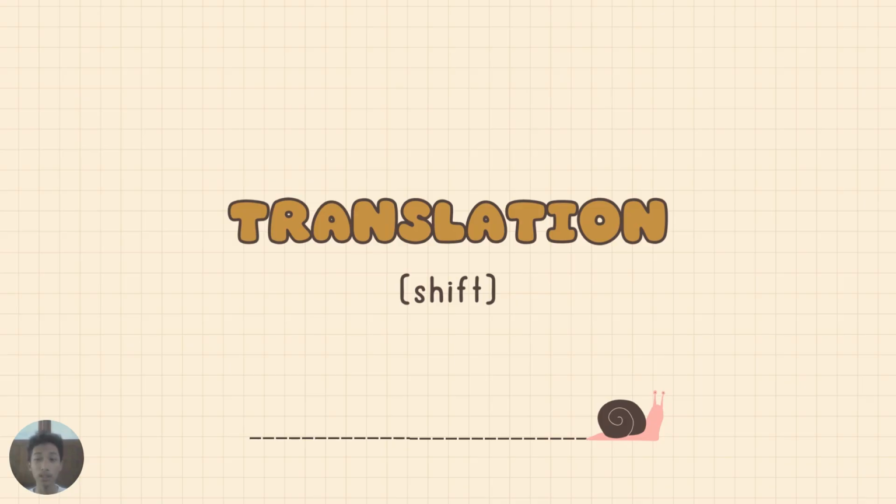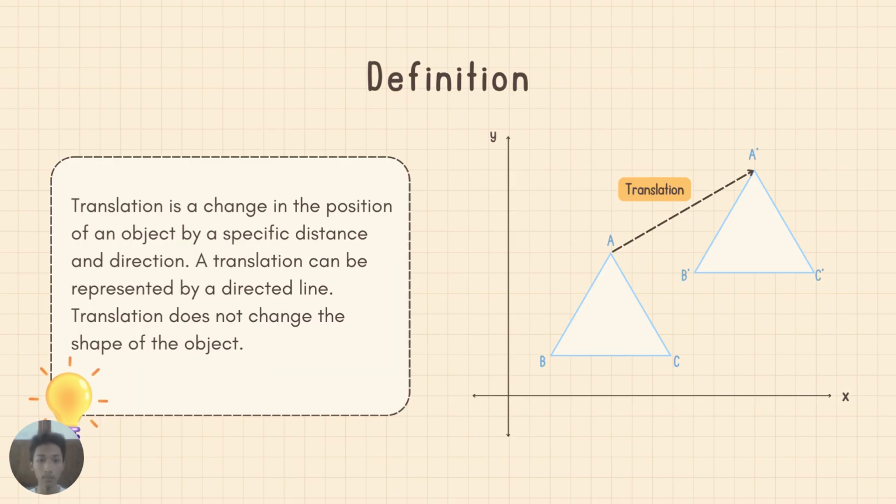Translation is sometimes called a sliding movement. When an object is translated, every point of the object moves the same distance in the same direction. Formally, translation is a change in the position of an object by a specific distance and direction. A translation can be represented by a directed line. Translation does not change the shape of the objects.